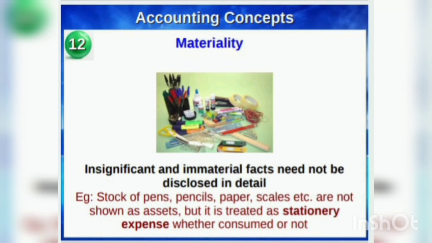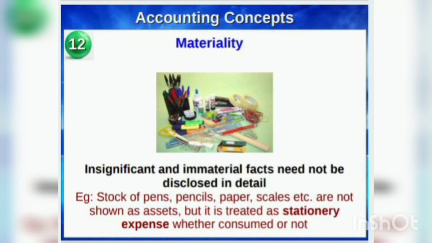The materiality of a fact depends on its nature and the amount involved. Stock of pens, pencils, paper, scales, etc. are not shown as assets, but are treated as stationery expenses whether consumed or not.